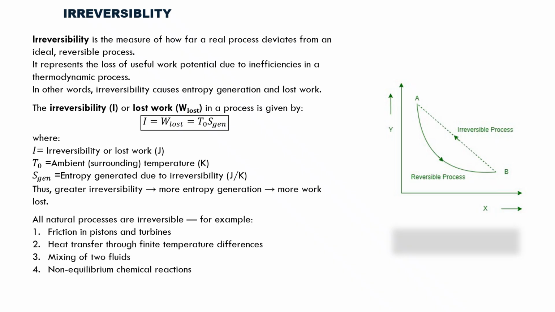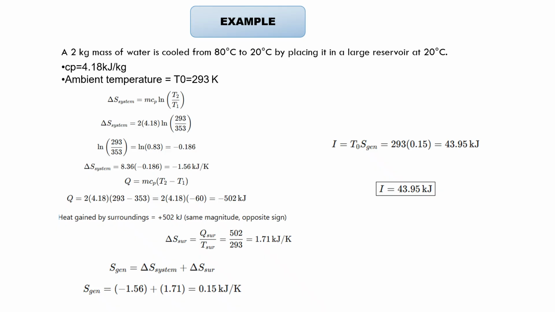Understand with the help of an example. Here the question says a 2 kg mass of water is cooled from 80 degrees Celsius to 20 degrees Celsius by placing it in a large reservoir at 20 degrees Celsius. Assume Cp as 4.18 kilojoules per kg and ambient temperature T naught as 293 Kelvin. Here we need to first find out delta S system. The formula says m into Cp into ln of T2 by T1.